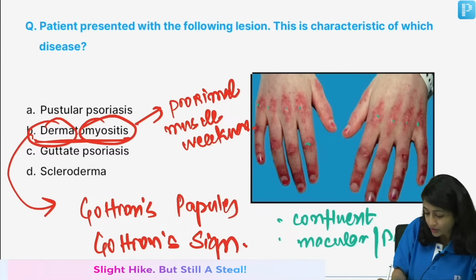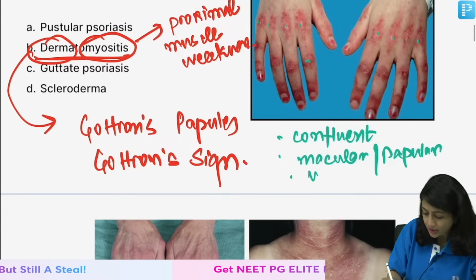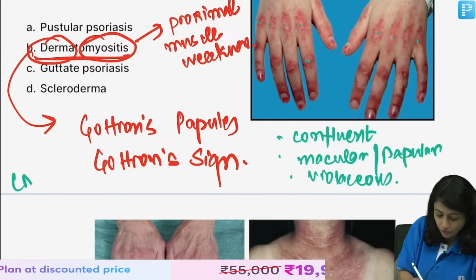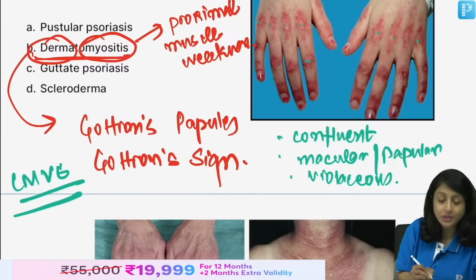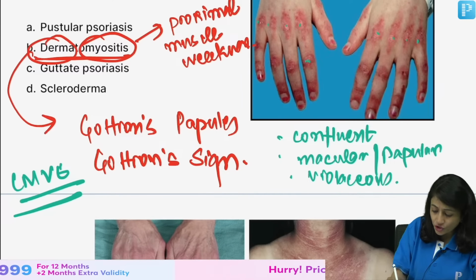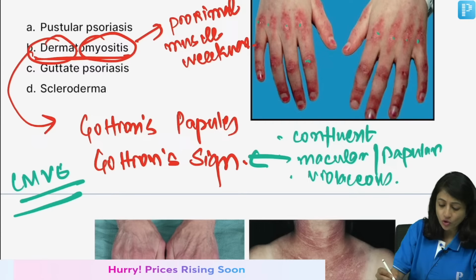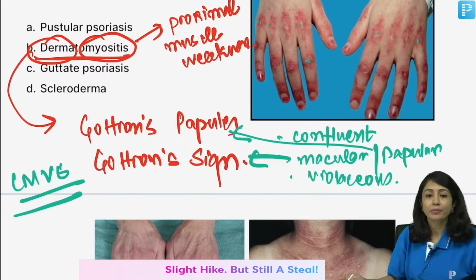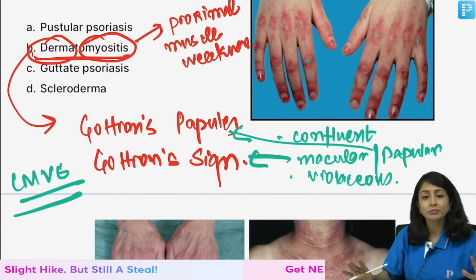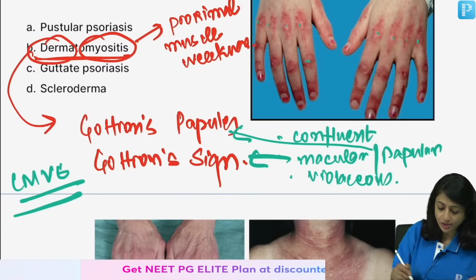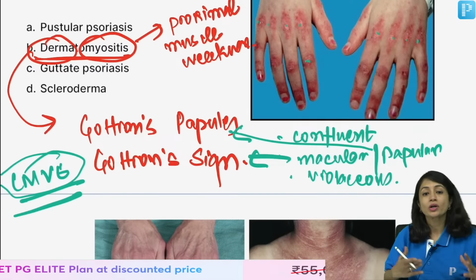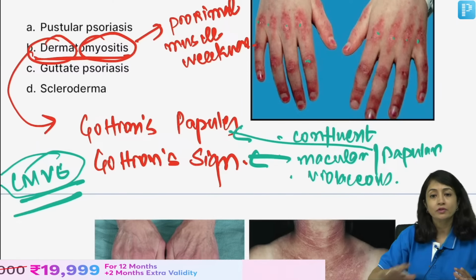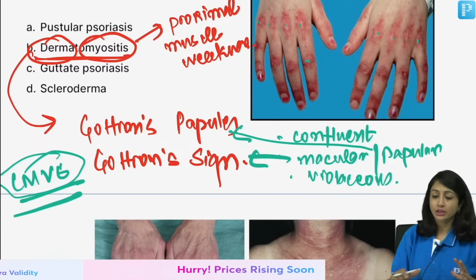The thing about dermatomyositis is you see confluent lesions which can be either macular or papular, and they have a violaceous tinge. So, it is also called confluent macular violaceous erythema. When it is just macules, I call it Gottron's sign. When it is papular, I call it Gottron's papule. So, Gottron's papules and sign are a similar thing, just the morphology of the lesion is different, and the clinical feature is called CMV, or confluent macular violaceous erythema.